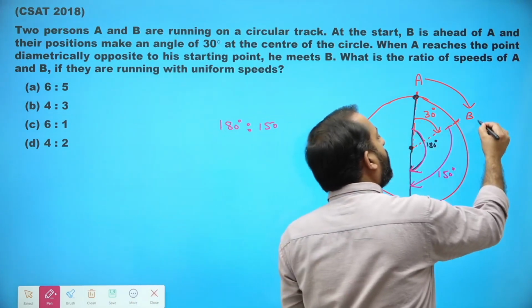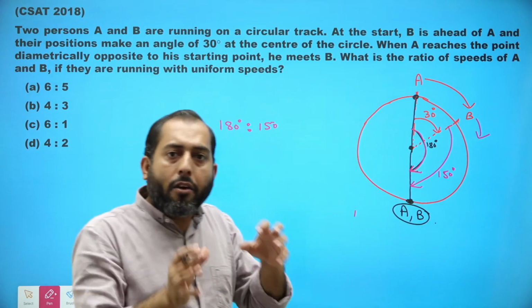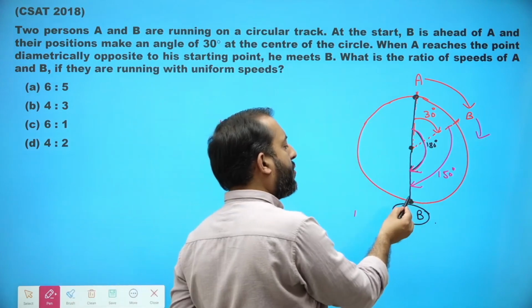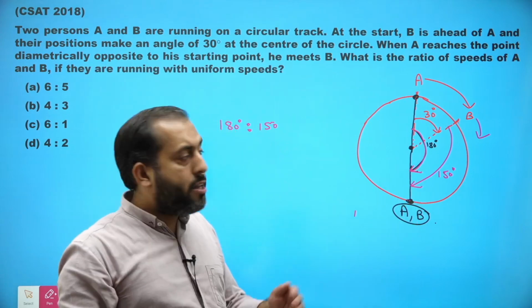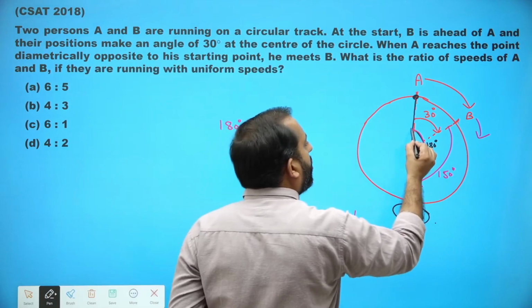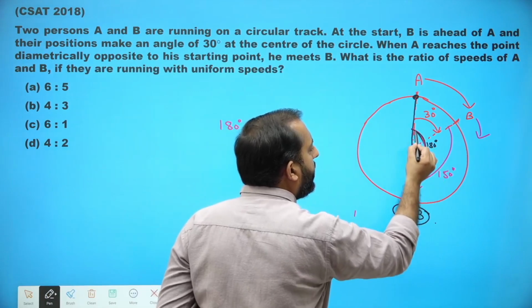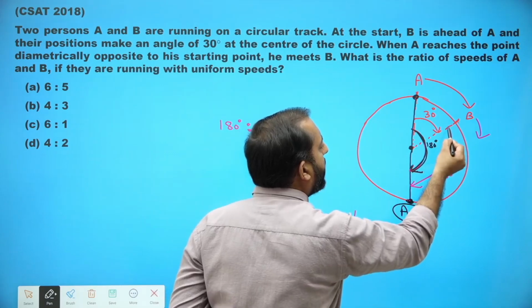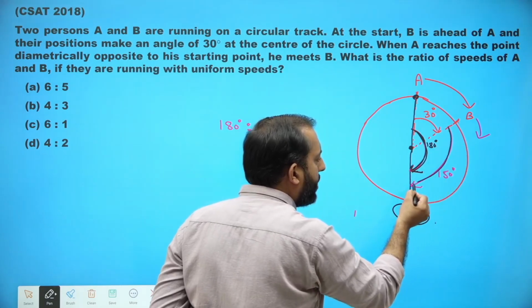They both are moving in the same direction and they find each other at this point, diametrically opposite to A. So the time taken by A to cover 180 degrees is the same as the time taken by B to cover 150 degrees.